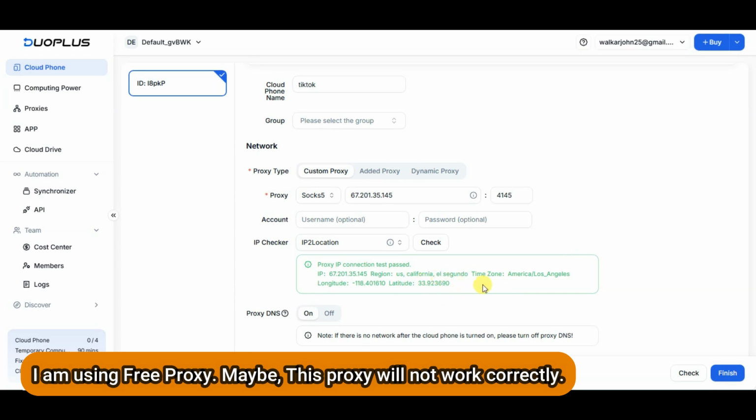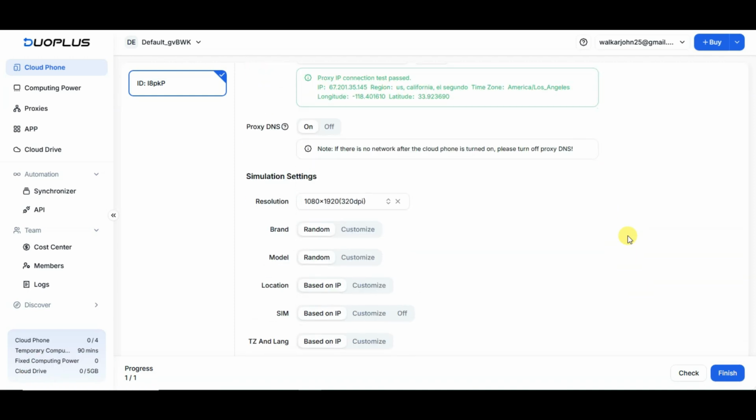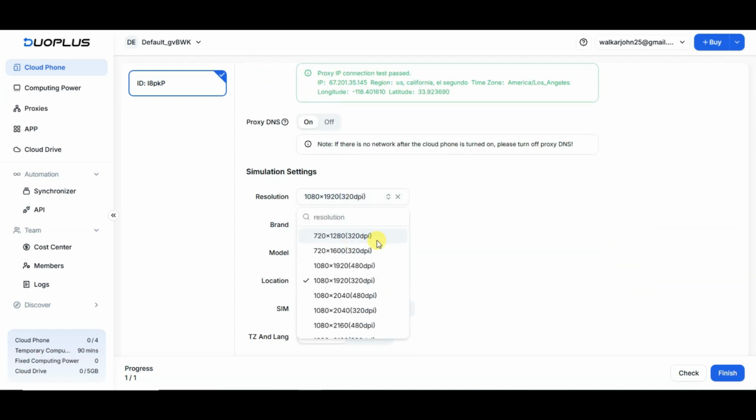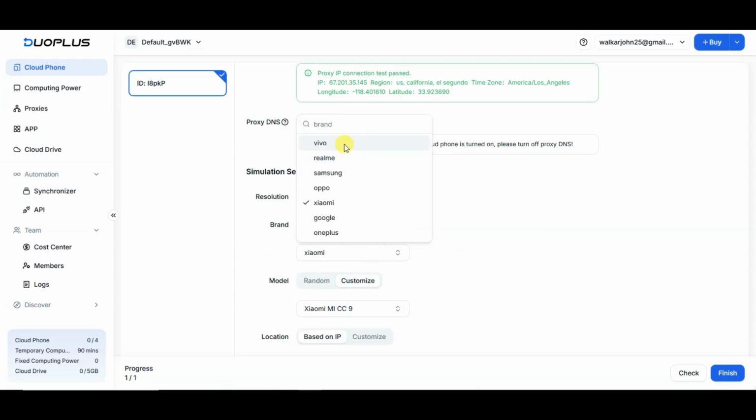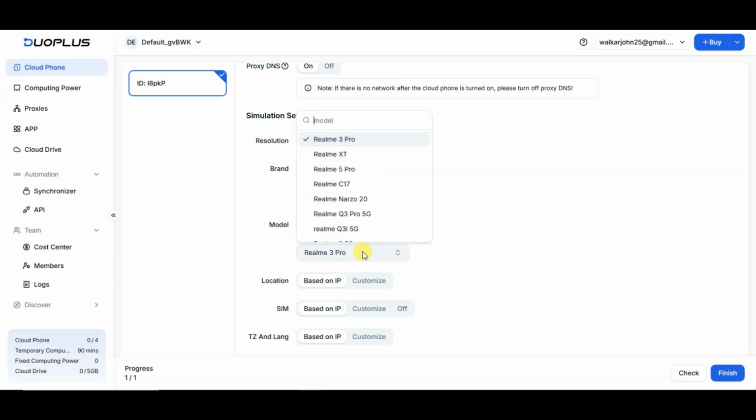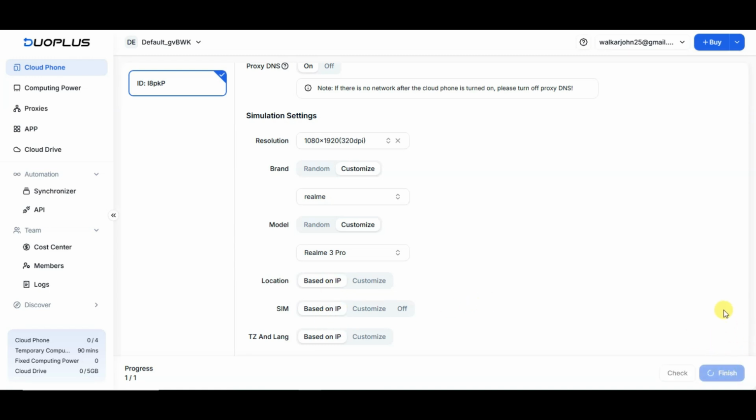Sometimes free proxy will not work accurately. You will have to buy proxy. Now you can scroll down. You can select your resolution. You can select any of this resolution. Now you can select your brand. Like you can select Vivo, Realme, Samsung, Oppo. You can select any of this brand. Now you can select your model. Realme 3 Pro, Realme XT, Realme 5 Pro. You can select any of this model. You can select location SIM based on IP. At last, you can click on Finish button.